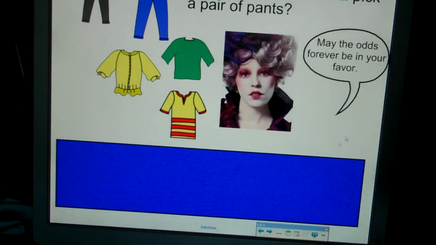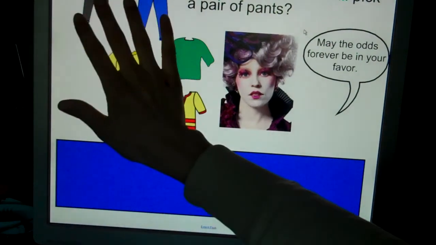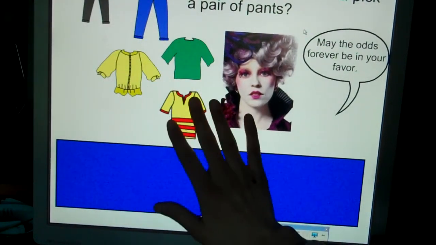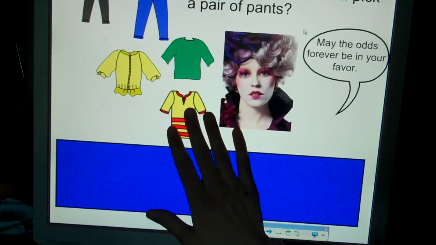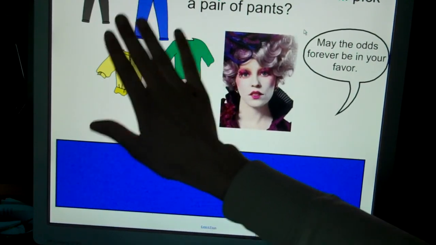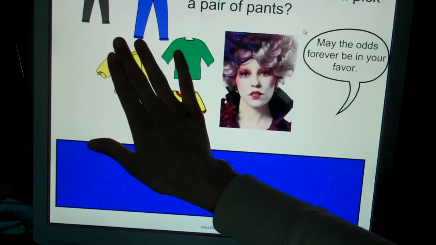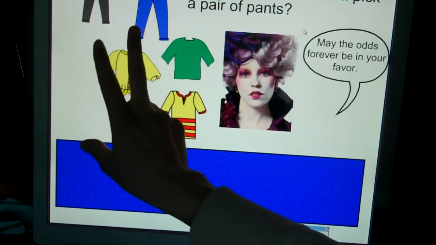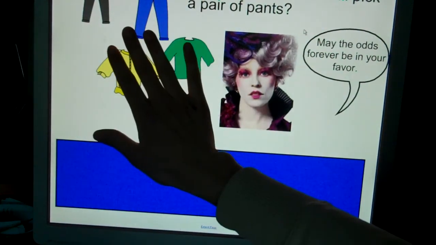Now this lady's back. What are the odds I will pick a pair of pants? So now I'm not asking for the probability. The key word here is odds, so please make sure you have that down, because odds is a little bit different. This time I'm looking for the odds that I pick a pair of pants as opposed to a shirt. So how many outcomes do I have for my pants? I got 2 outcomes for my pants. Those are my favorable odds.